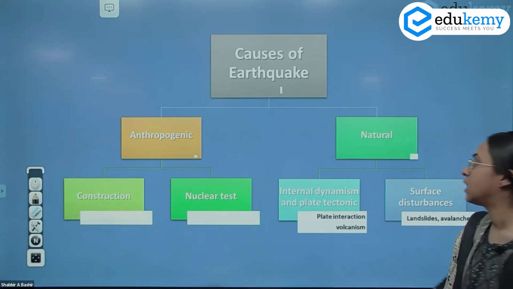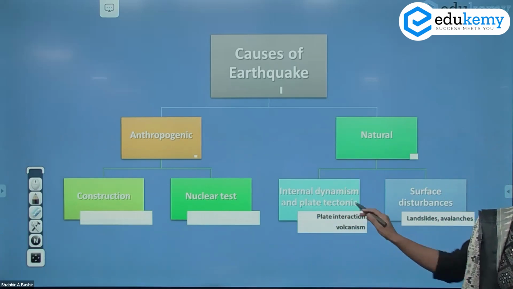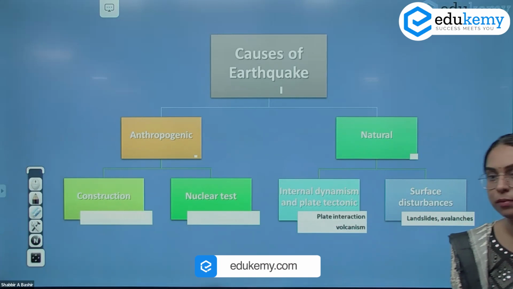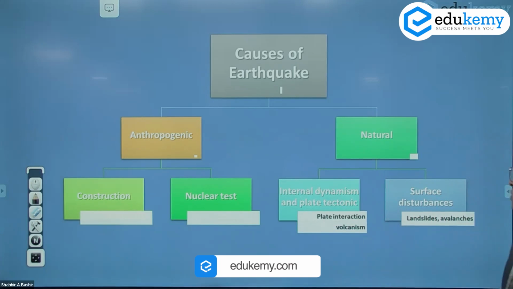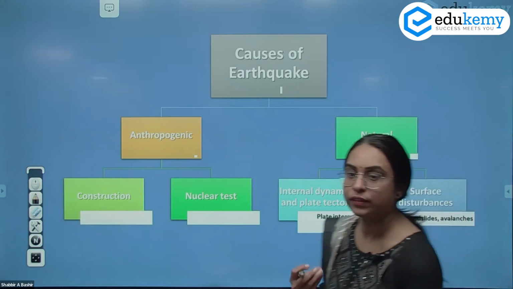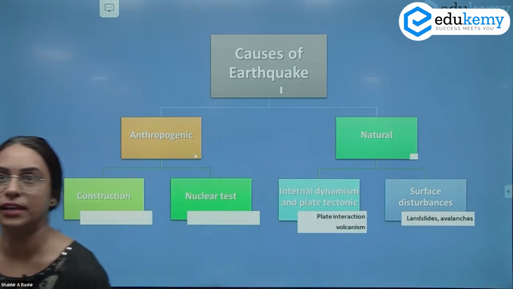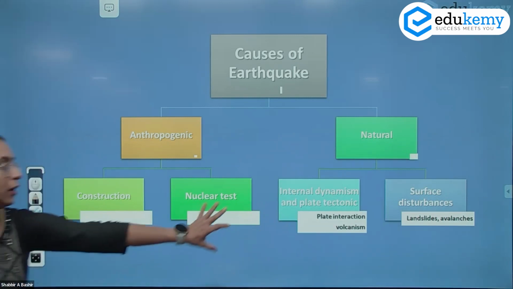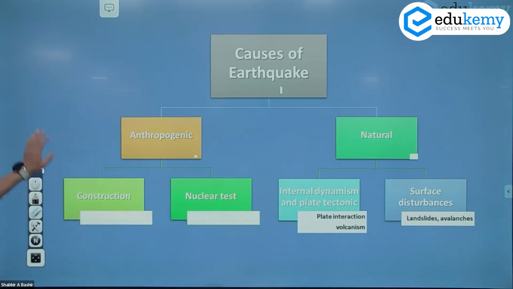The natural reasons, majorly it is the internal dynamism and the plate tectonics. The earthquakes are generally seen along the interaction between the plates, the CC, the OC, and the OO plate interaction, along with the divergent boundaries and the mid-oceanic ridges and the hotspot. Otherwise, you can also relate some of the surface disturbances, the avalanches and the landslides, but they are not as important causes for the earthquake as compared to the internal dynamism and the plate tectonics.